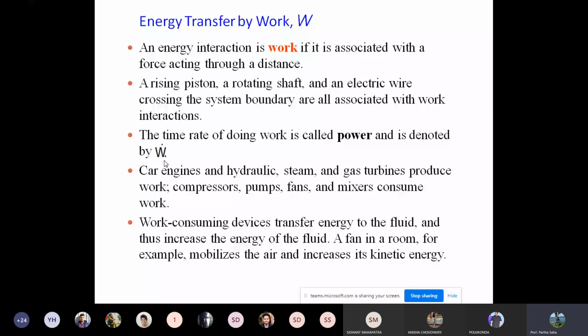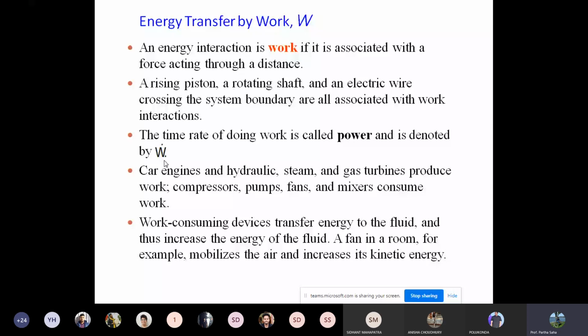So what happens in a work consuming device? The work which is consumed by the device is transferred as energy to the fluid. Like if you are using a fan, the fan consumes electricity, then the blades rotate and mobilize the air, which increases the kinetic energy. So car engines, hydraulic engines, steam engines all produce work, and compressors, pumps, fans consume work, and then convert the work which has been consumed to some other form of energy, that is kinetic energy or potential energy. I think you all know the basic concept of work.